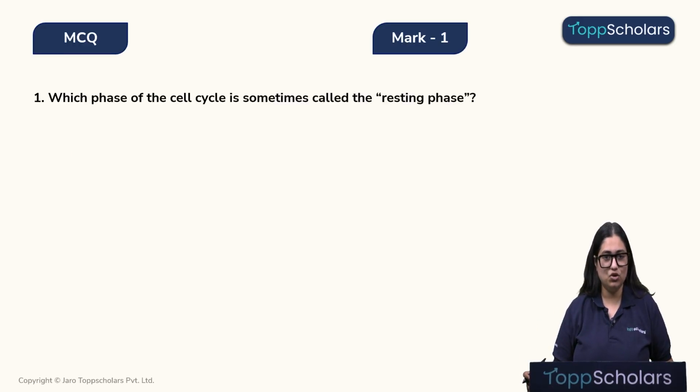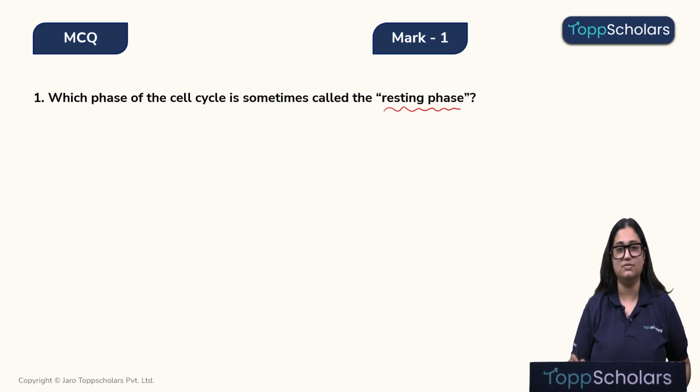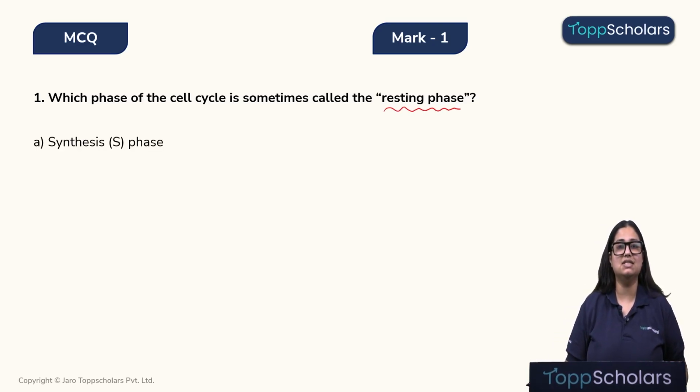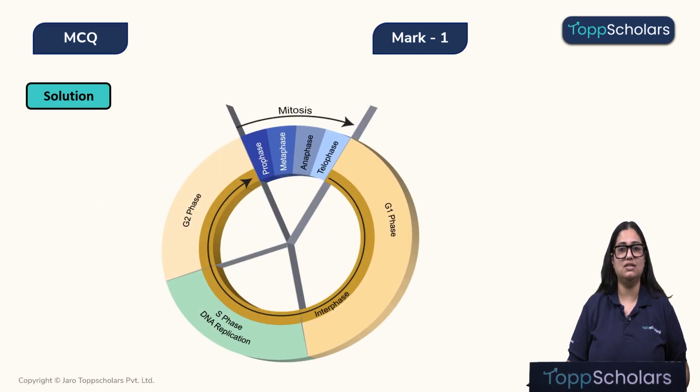First, let's look at this MCQ. Which phase of the cell cycle is sometimes called as the resting phase? Pay attention to this word. Option A, synthesis or the S phase. Option B, interphase. Option C, G1 phase. And option D, mitosis phase. Okay children, let's look at the solution.